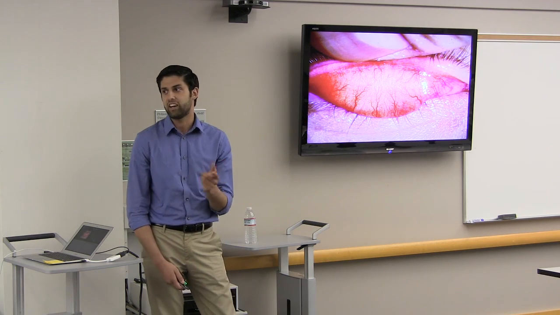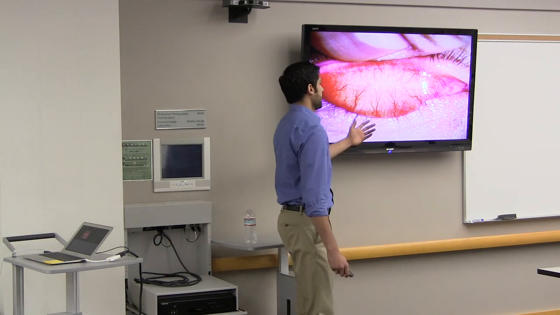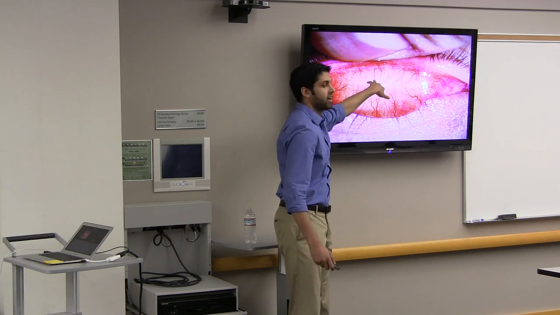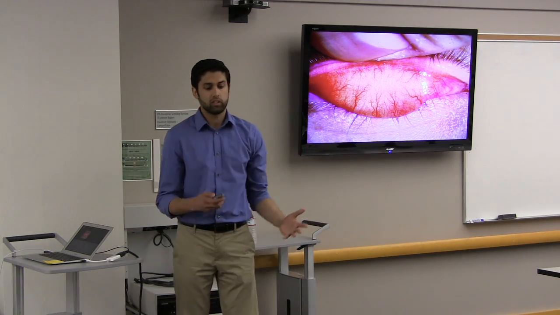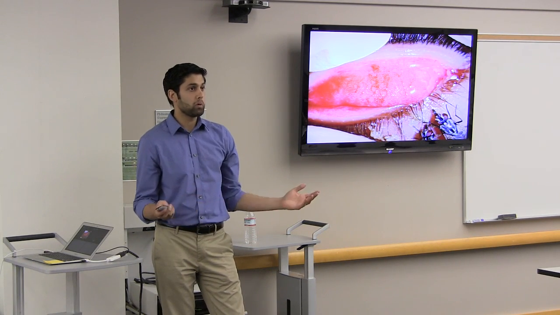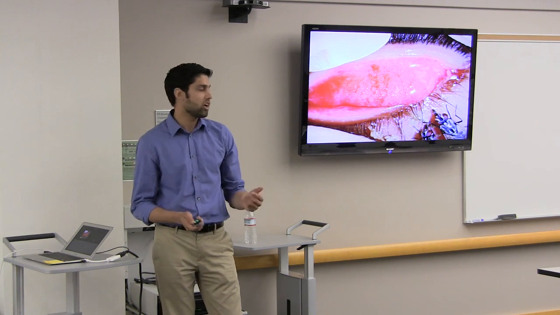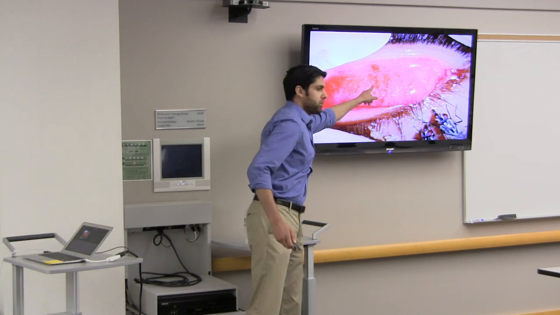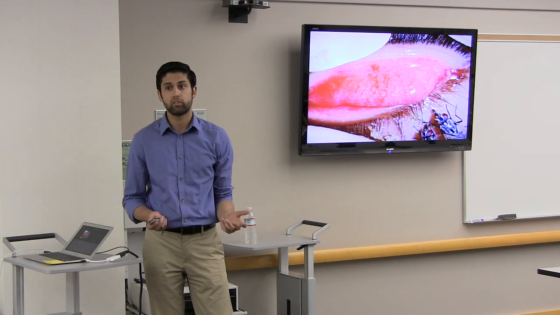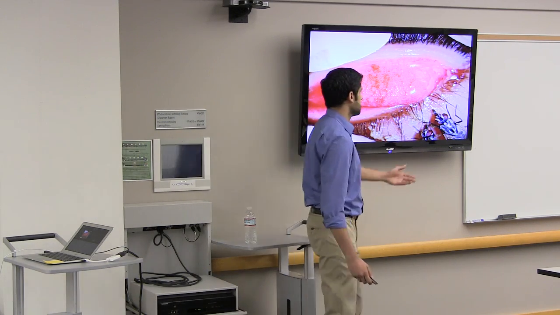This is the inside of Tom's eyelid. As you can see, a normal healthy eyelid has blood vessels going up and blood vessels coming down. You get this watershed area in the middle, and that's what it's supposed to look like. This is an eyelid with trachoma. What you see is the normal blood vessels are all gone. You get a lot of redness, a lot of inflammation, and you start to see these little white circles appear. These are follicles. Just like you get follicles in your lymph nodes, secondary germinal centers, that's exactly what's happening here.